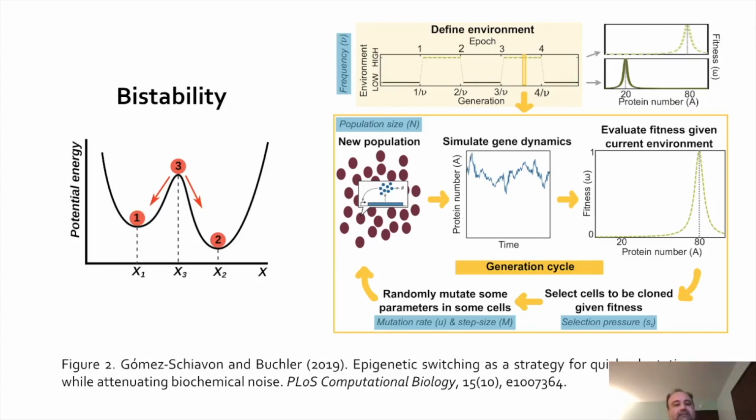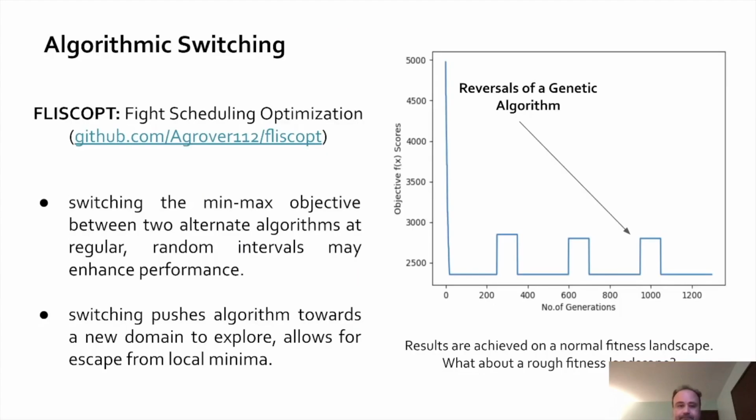But in this case of bistability, you have this ball number 3 that's poised on this peak, and then it falls either into well 1 or well 2, which are, of course, the stable states. Now, this graph on the y-axis says potential energy, but that measure could be anything. And so bistability is just the ability to move between states and be poised at sort of a midpoint that allows it to shift one way or another.